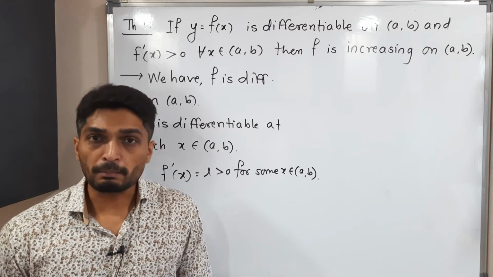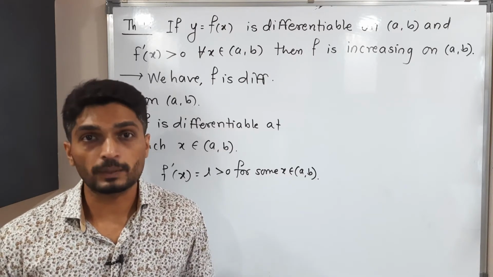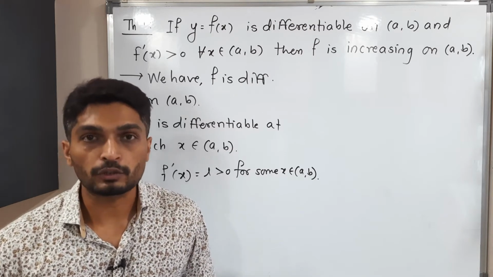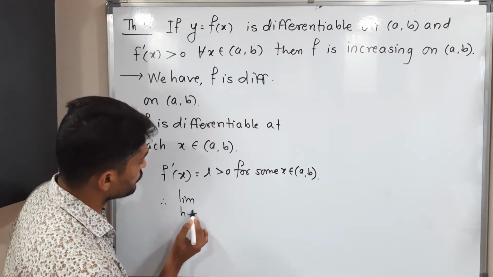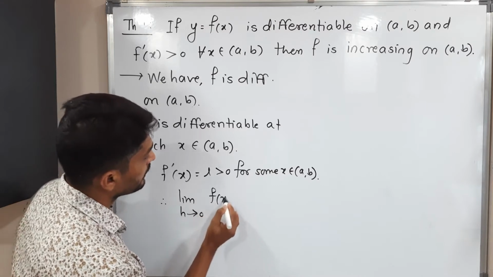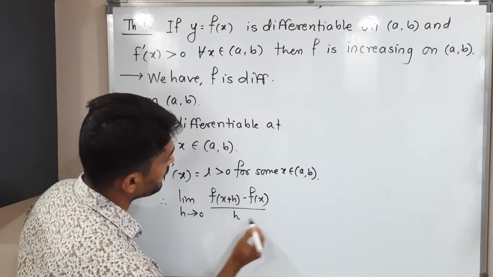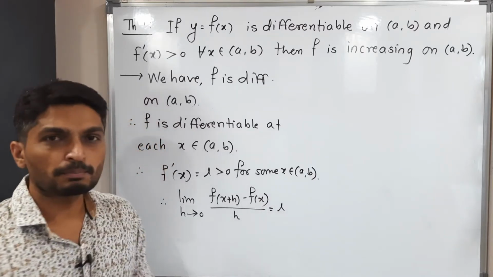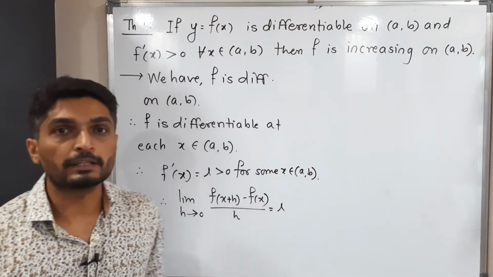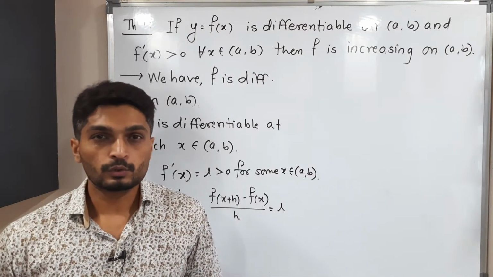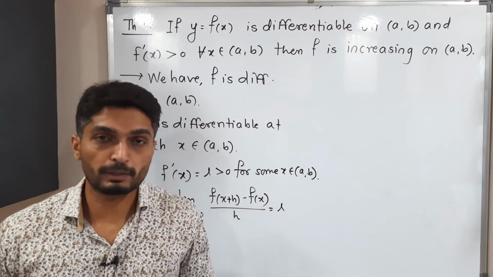Tell me, do you still remember the definition of derivative or differentiability which you already studied in 12th standard? So that definition I am going to write. Limit h tends to 0 of f of x plus h minus f of x divided by h, which is equal to L. Simply the 12th standard definition I have written here. With the help of a limit we have defined the derivative. The same thing we can express in terms of epsilon and delta also, by the definition of limit.